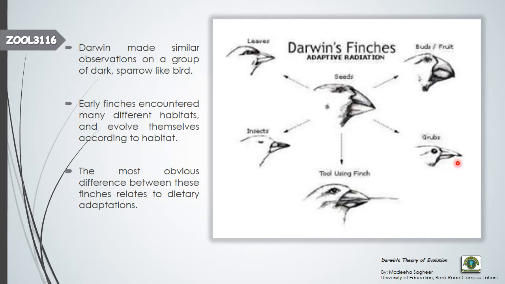Here you can see a very lean, sharp beak. This kind of finch used to have grubs in its feet, meaning it feeds on caterpillars. So its beak adapted to its diet. A tool using finch, here you can see that there is a long thin tool in its beak. Insects are very soft food, so they have neither a very sharp long beak, nor a very broad beak. And the same for the leaves.